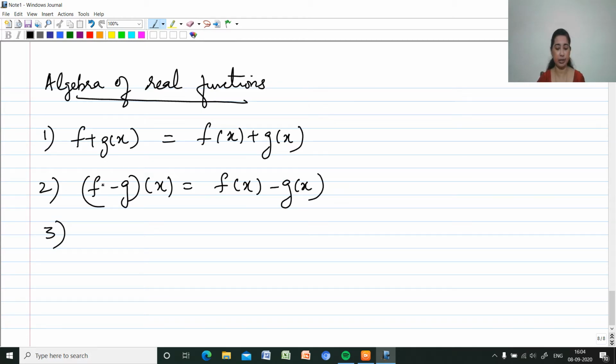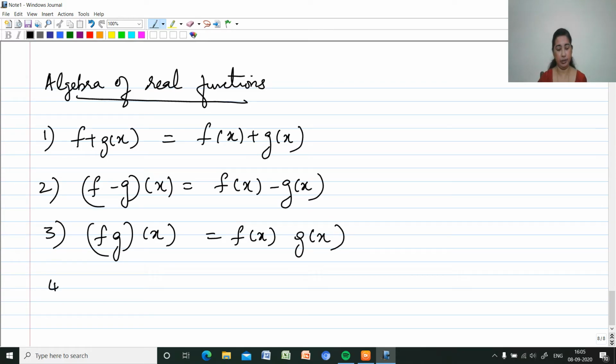Then a function can be multiplied by a scalar. So we can multiply k into f of x, which is the same as kf of x. You can multiply two functions: f of x into g of x is the same as fg of x. Then we can divide also, that is f by g of x can be written as f of x by g of x.